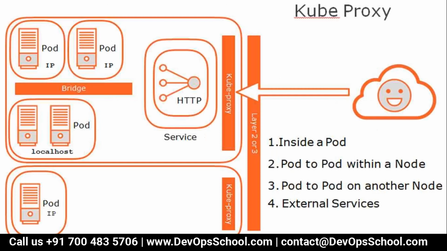Look at this here. In this image, you have a proxy in each node. Whenever traffic comes from the outside, the proxy takes it up, resolves it with the help of the pod and serves the purpose.